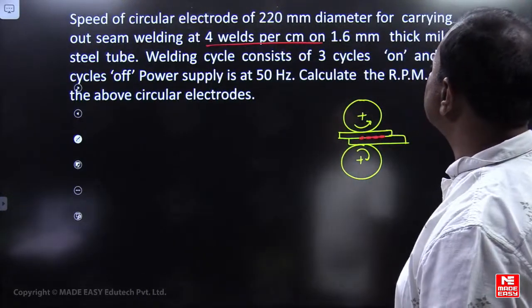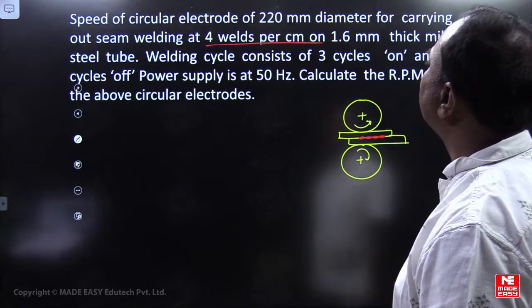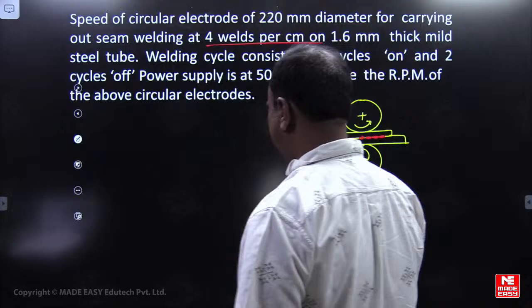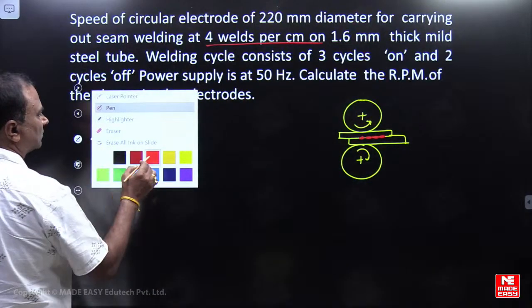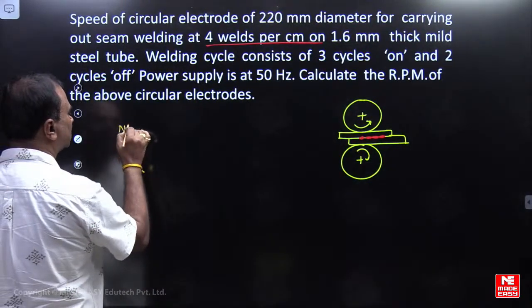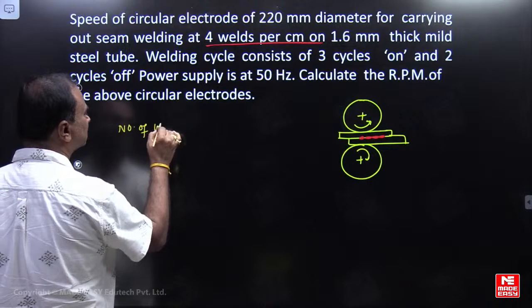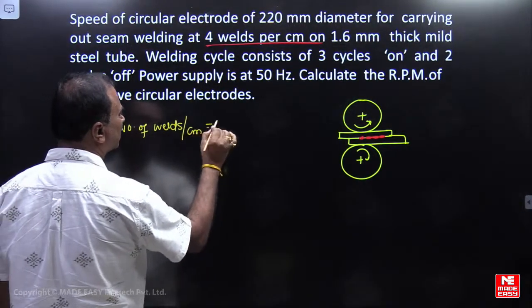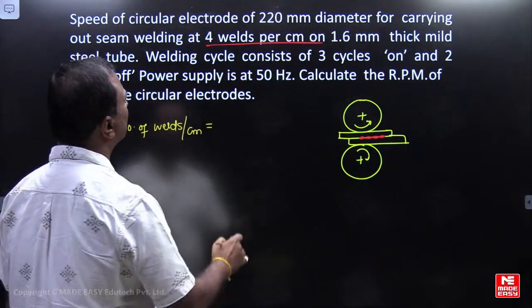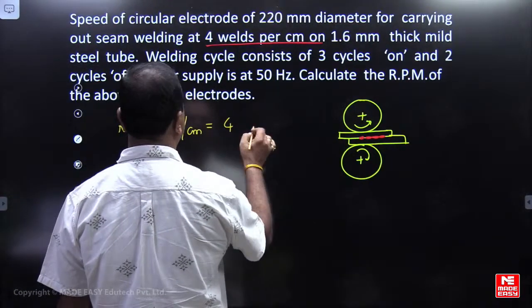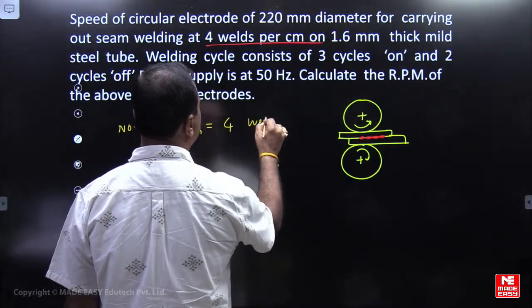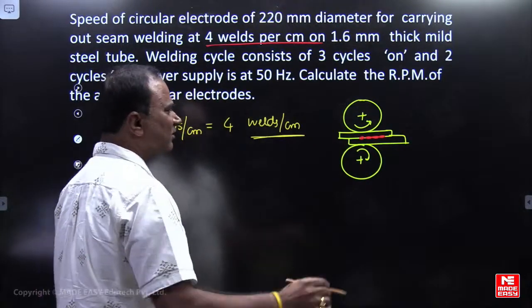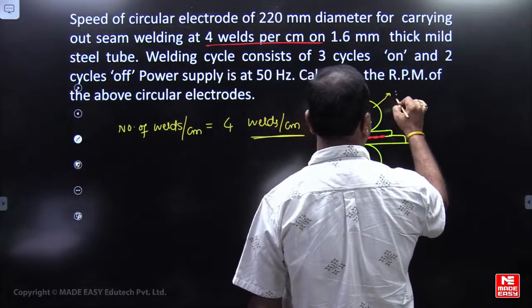Number of welds per centimeter will be equal to 4 welds per centimeter. He is asking what is the diameter of this particular electrode.